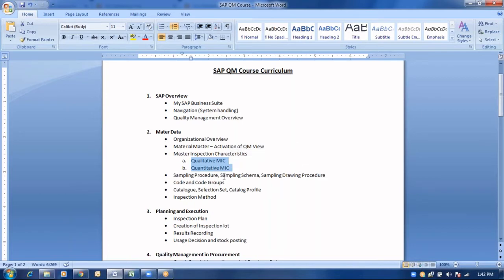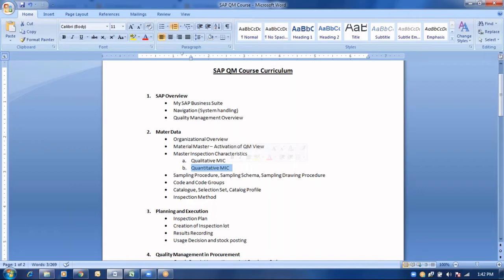For example, assume a product, and for that particular product we are going to define master inspection characteristics. For a particular characteristic, if it is measurable, then that would be defined as the quantitative MIC. And if any particular characteristic is not measurable, that would be defined as a qualitative master inspection characteristic.